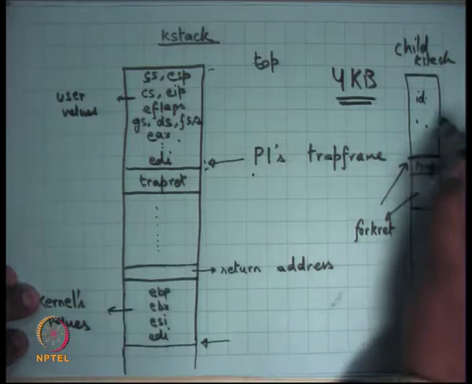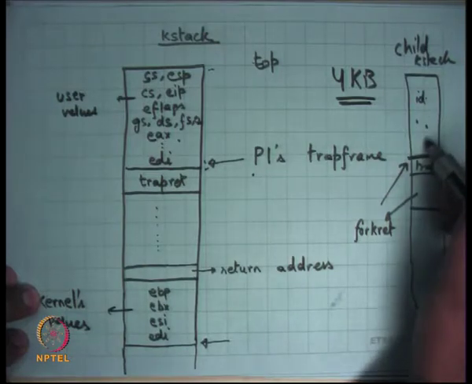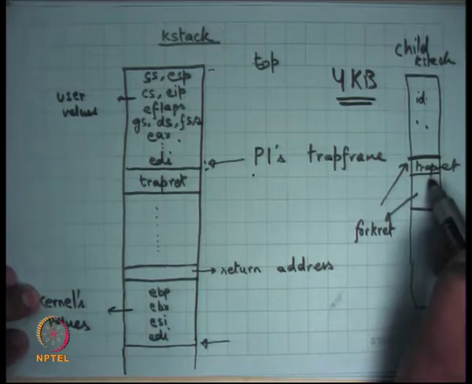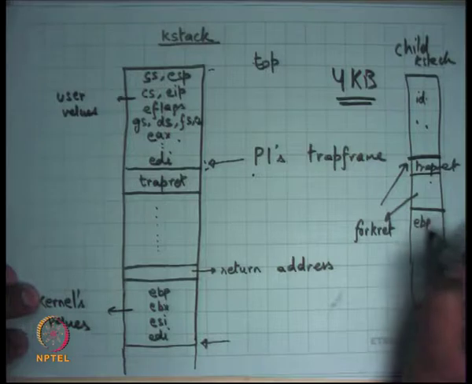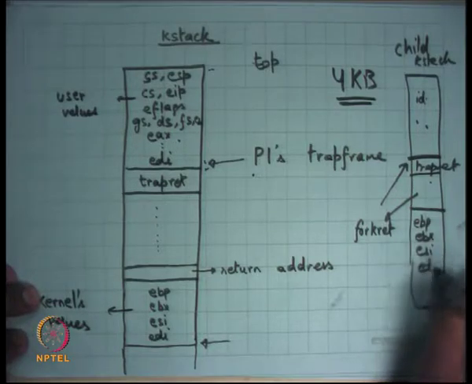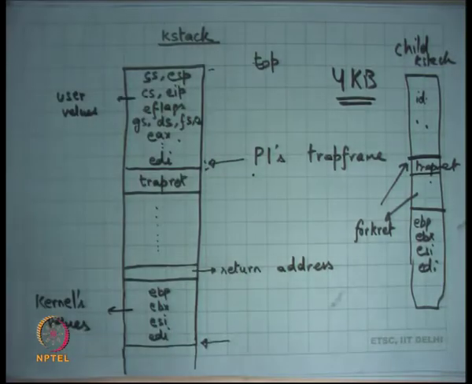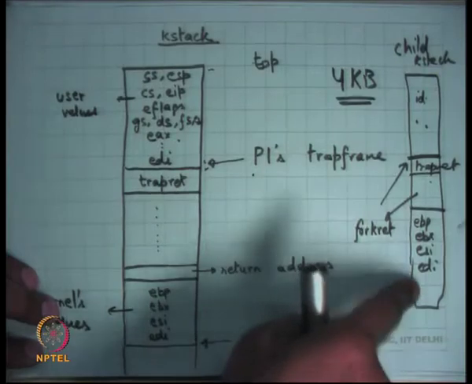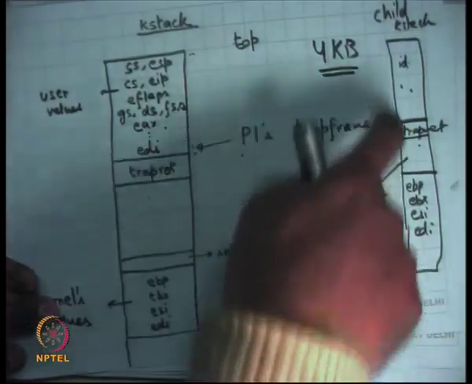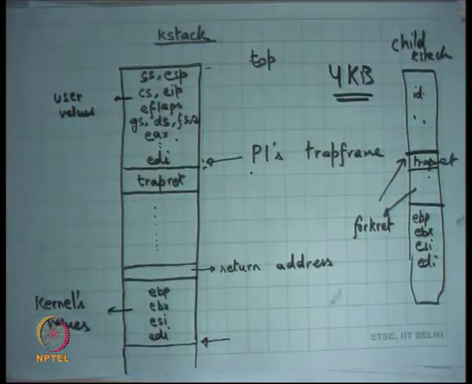I just initialize it with the parent's trap frame, the address of the function trapret, and the registers, which can be, let's say, zero initialized or something, right? You don't care. All you care is that you're going to return from the trap, and you're going to start executing in user mode as a fresh process.